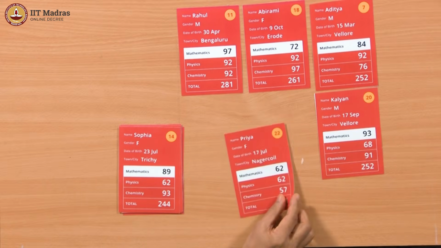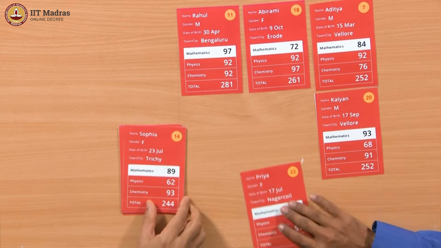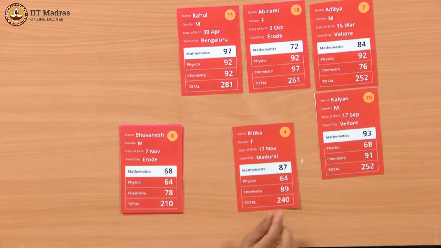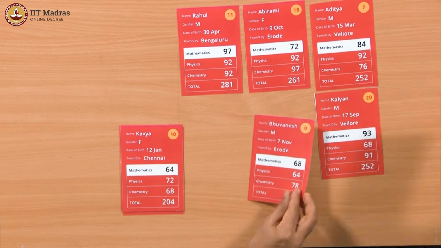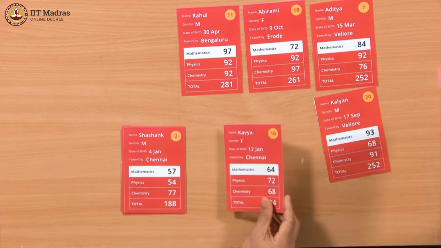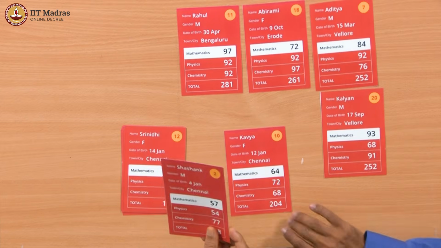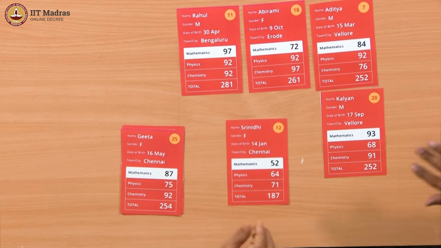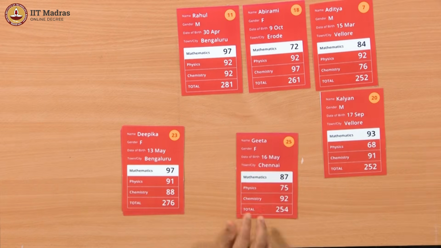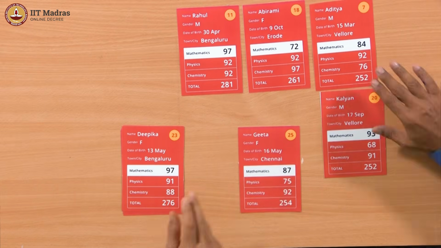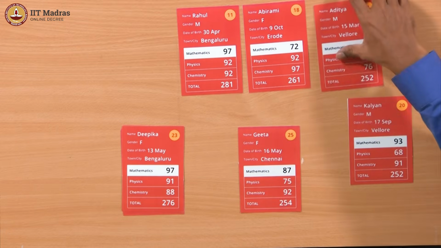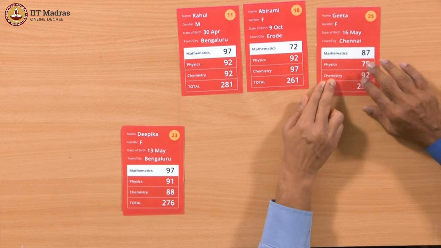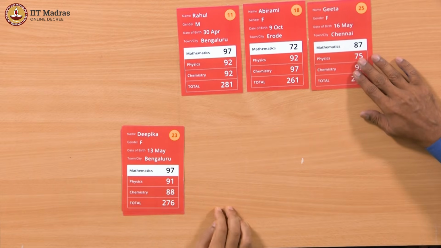Okay. 181 is smaller, so it should go. 244 is smaller. Okay. 240 is smaller. Okay. 210 is smaller. 204 is smaller. Oh, I think we have got it. 188 is smaller. Okay. 187 is smaller. Aha. Now we have 254, which is bigger, so both of these are gone. But we should remember that that's a situation that we would have had to worry about. So we'll come back and discuss what to do about that.